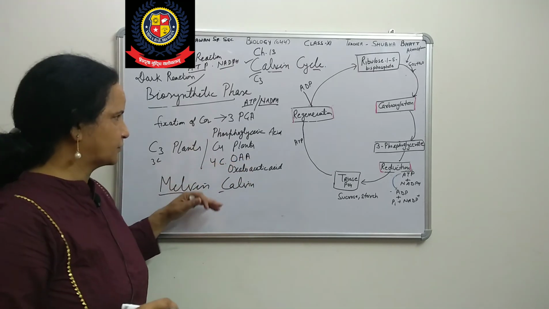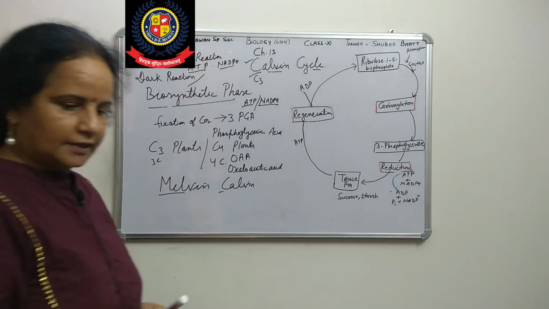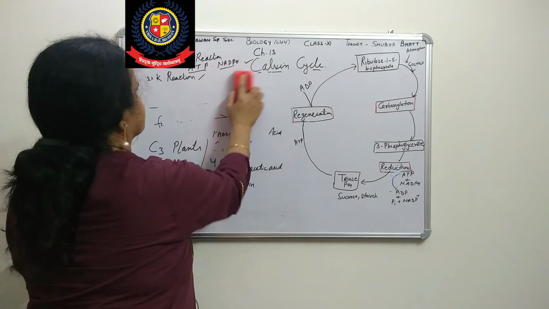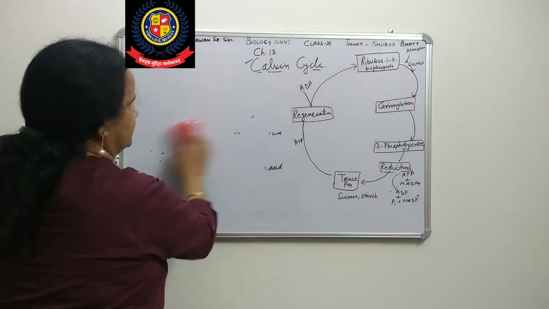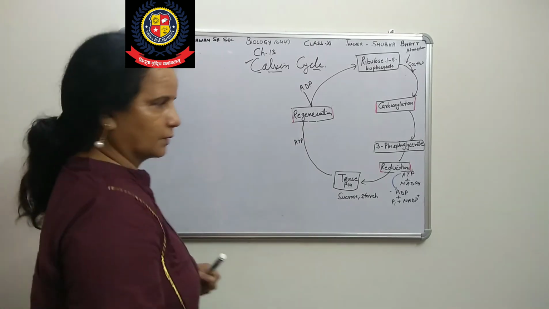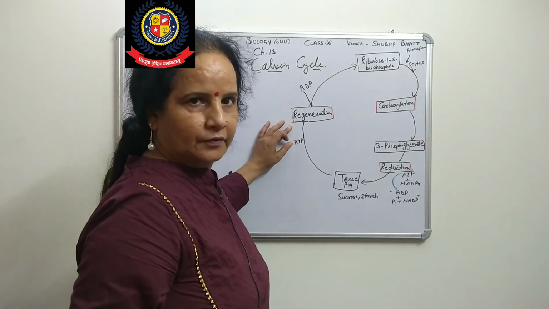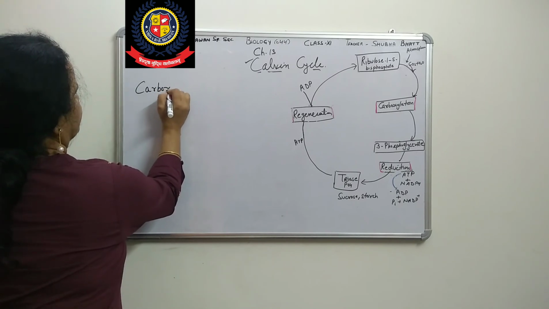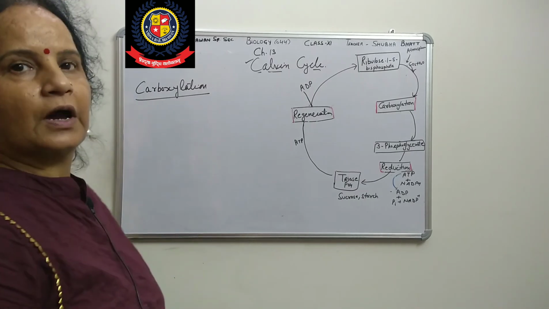Okay, so today we will start the Calvin cycle. There are a total of 3 steps in the Calvin cycle. Here, shown in red, they are carboxylation, reduction and regeneration. Carboxylation means the addition of carbon dioxide.